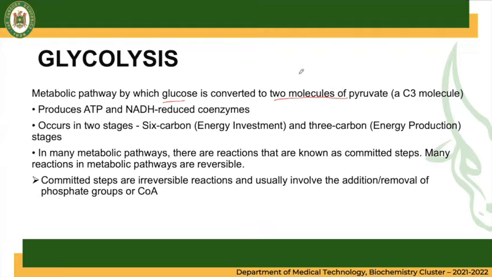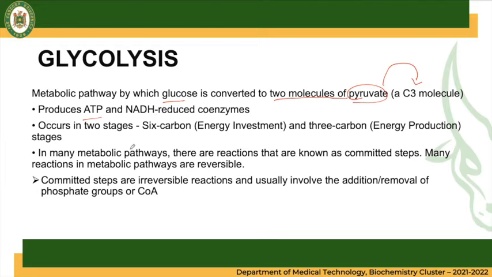Remember, dalawa, two molecules of pyruvate, which is a 3-carbon chain or C3 molecule. It also produces ATP, our energy, the adenosine triphosphate, as well as NADH, which are reduced coenzymes.